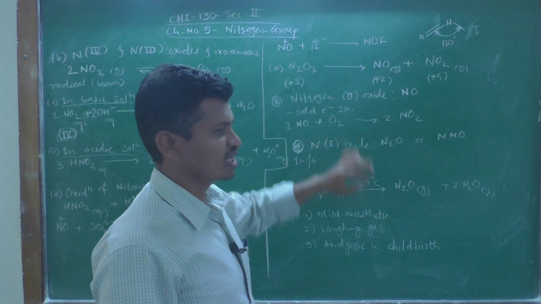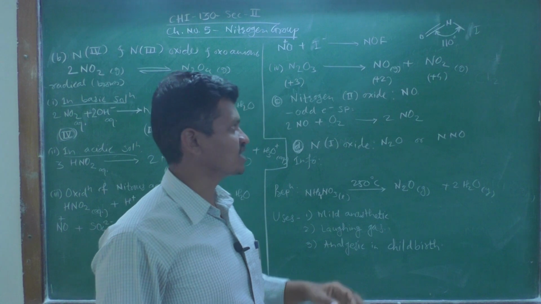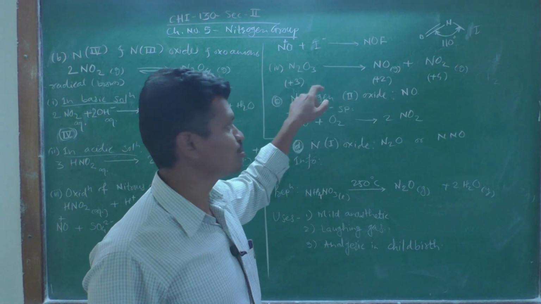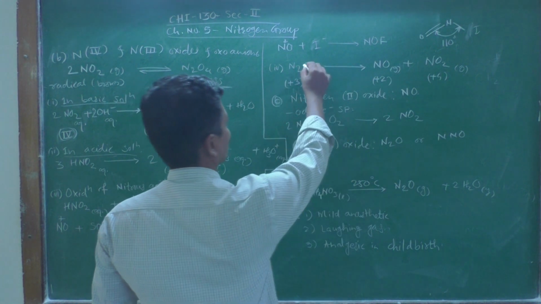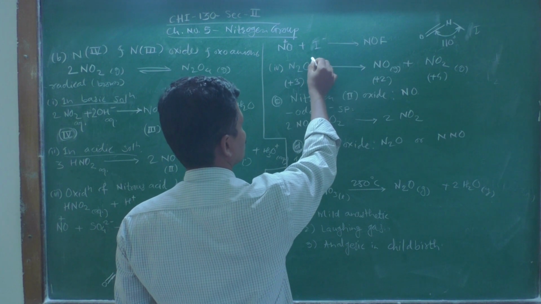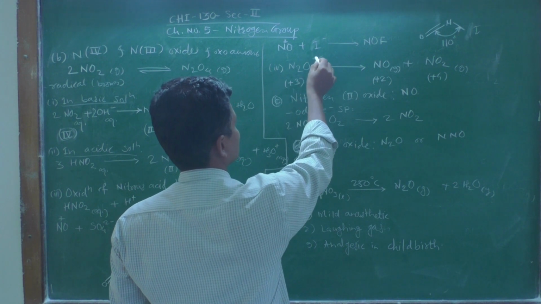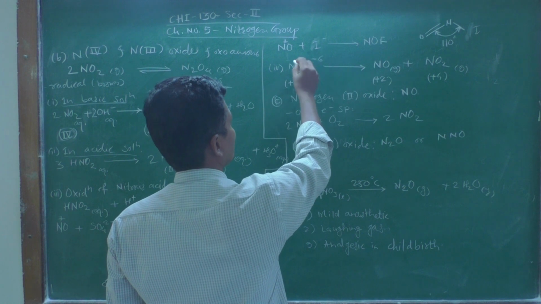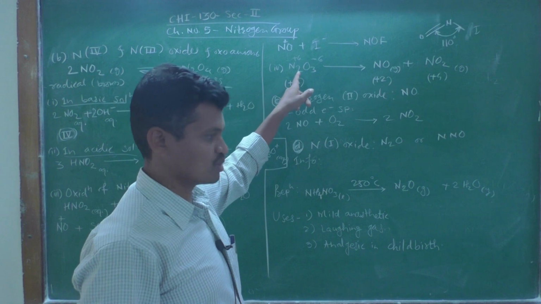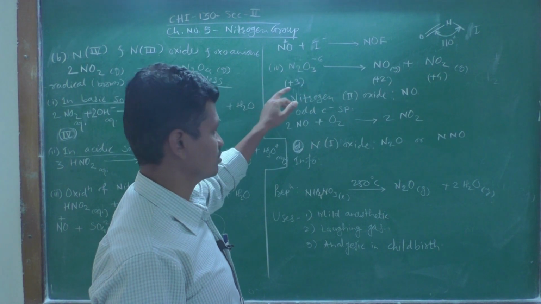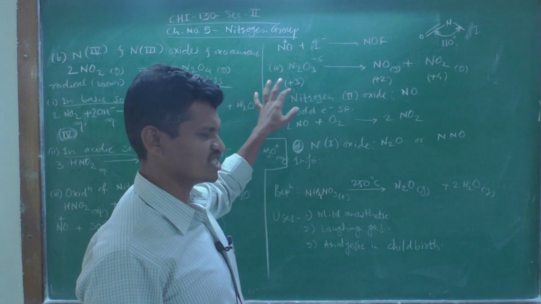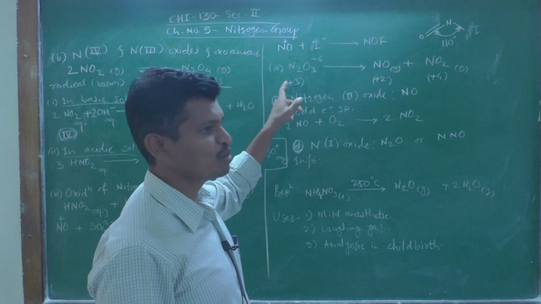Then N2O3, that is dinitrogen trioxide, in which nitrogen is in +3 oxidation state. 3 oxygens are there, 1 oxygen is equivalent to -2 charge, so 3 into -2 is -6. This -6 gets neutralized by +6. So, the +6 charge is divided by 2 nitrogen atoms, so the average oxidation number of each nitrogen in this N2O3 is +3.